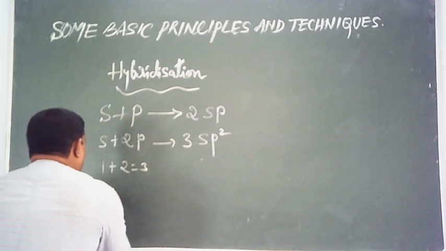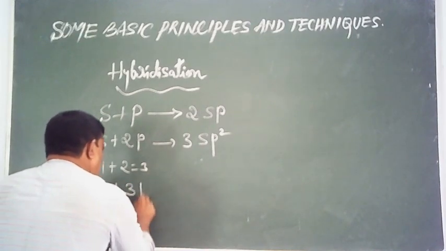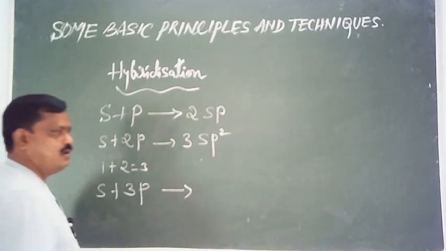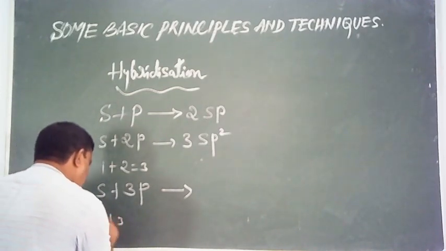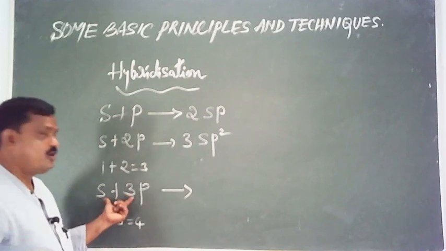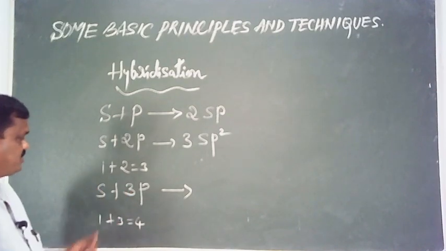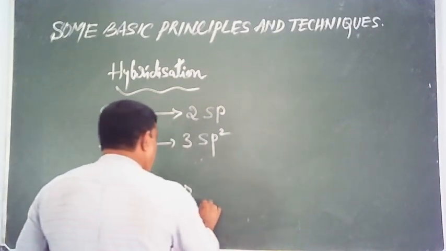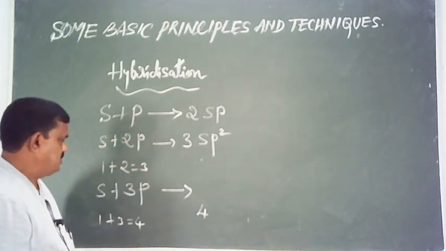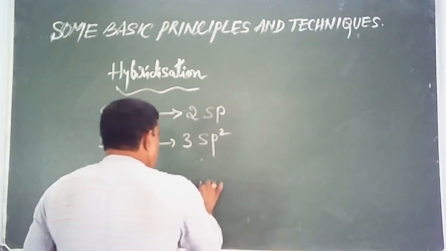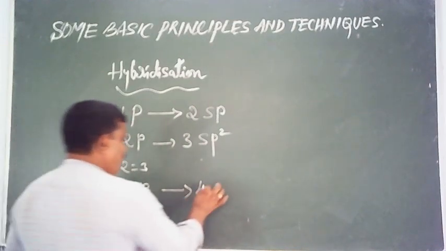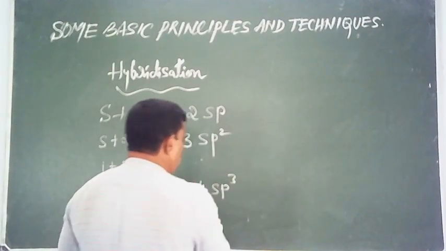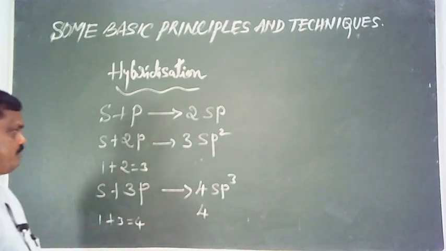Suppose 1s and 3p atomic orbitals are undergoing hybridization. Here 1s and 3p, totally 4 atomic orbitals are undergoing hybridization. Therefore, we must get 4 hybrid orbitals. What's the name of the hybrid orbital? 1s, 3p. It is called sp3 hybrid orbitals.